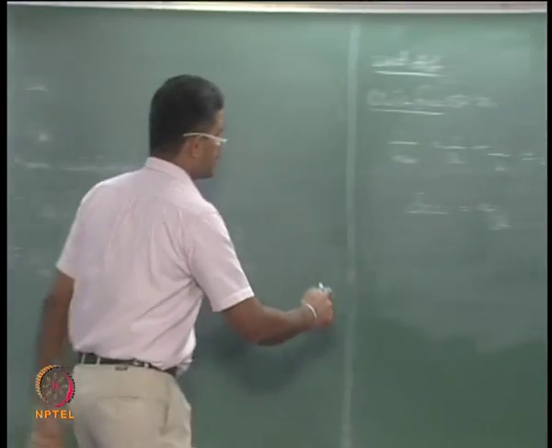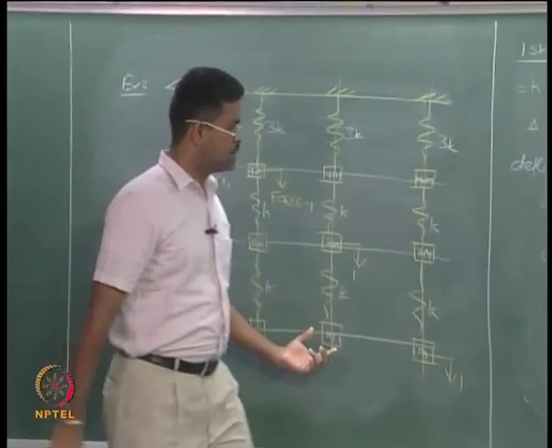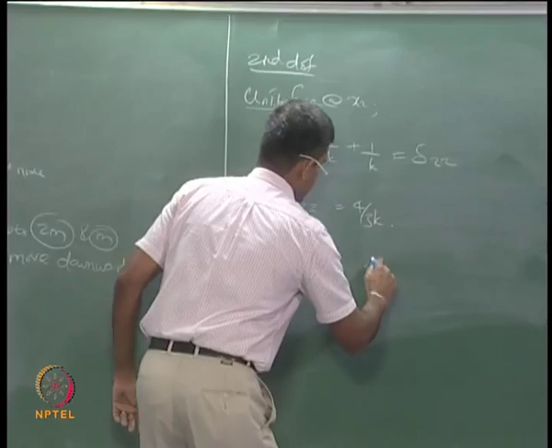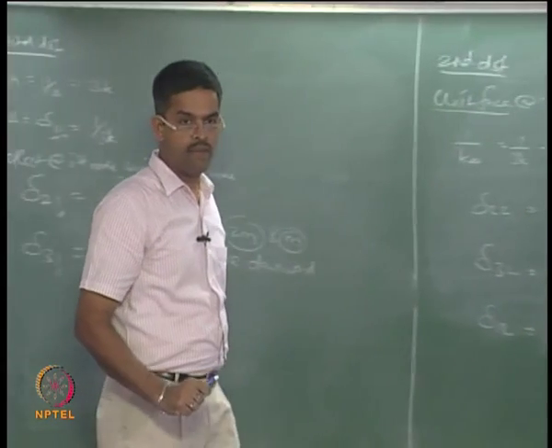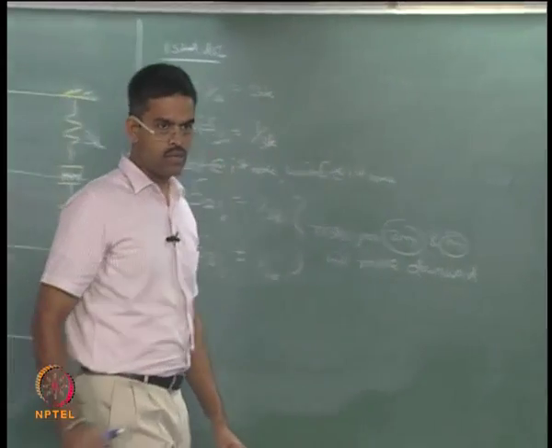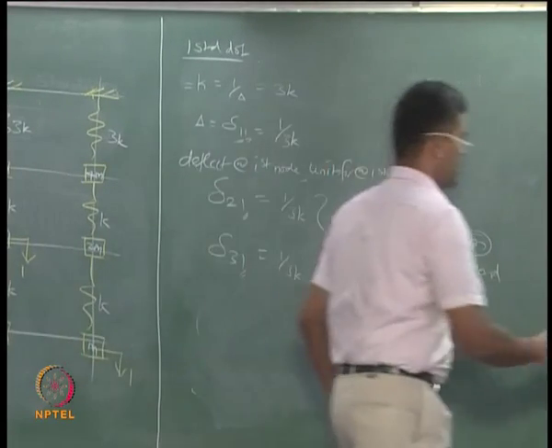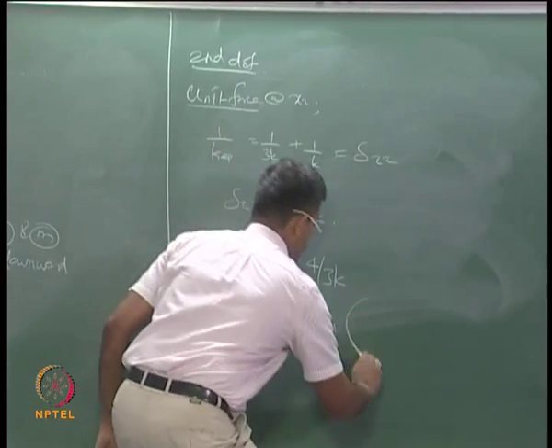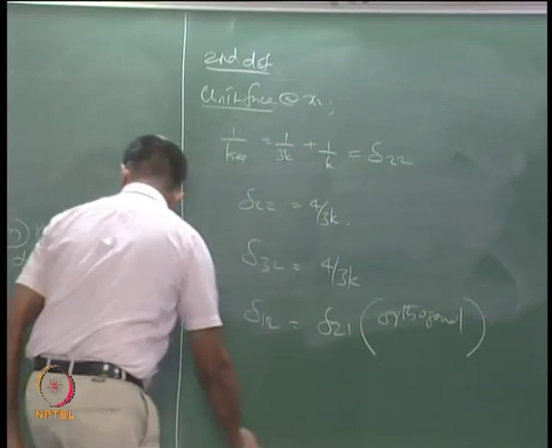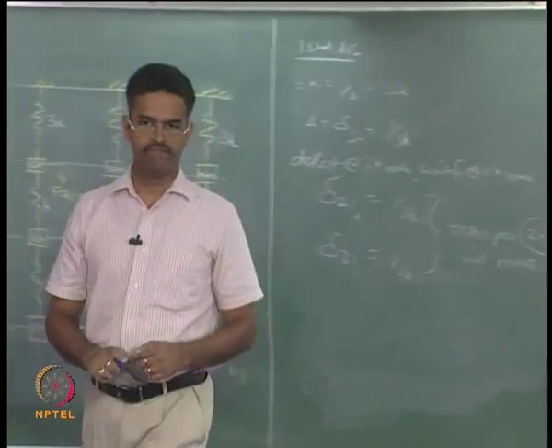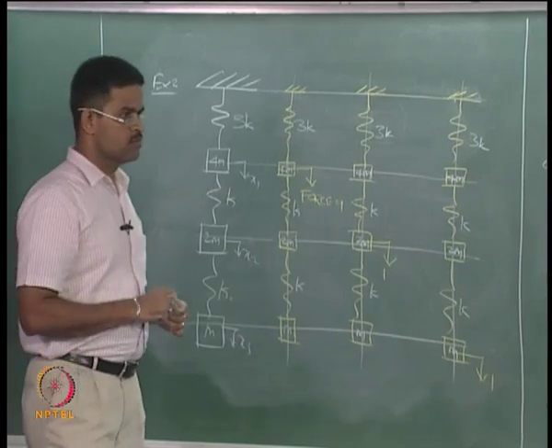Can you tell me what will be delta 3 2? The third mass. Same. And what will be delta 1 2? Sorry, delta 1 2. Delta 1 2 will be as same as delta 2 1, because this method assumes the modes are orthogonal. Which is 1 by 3K.